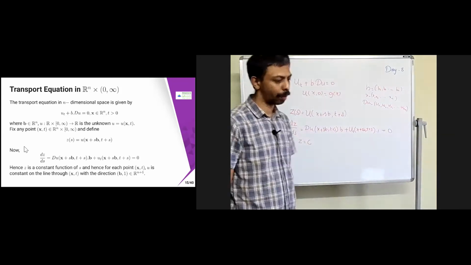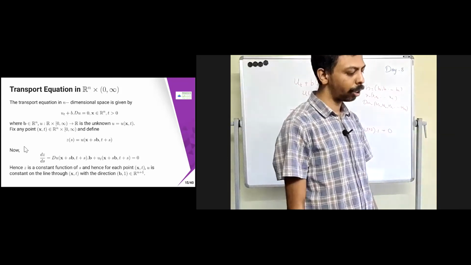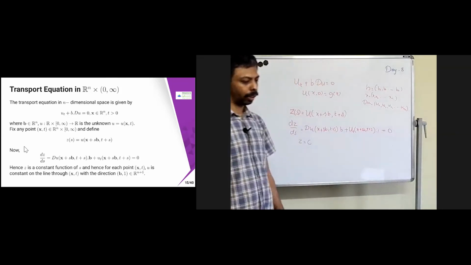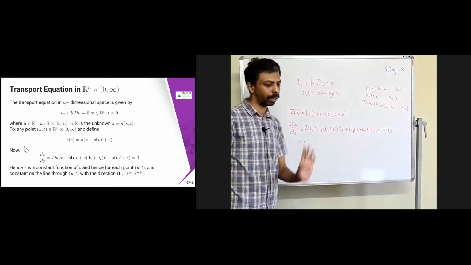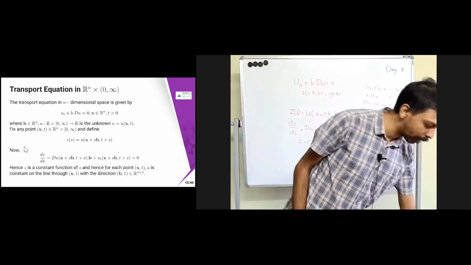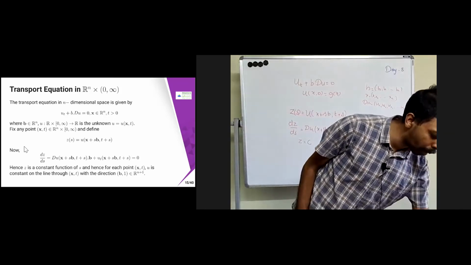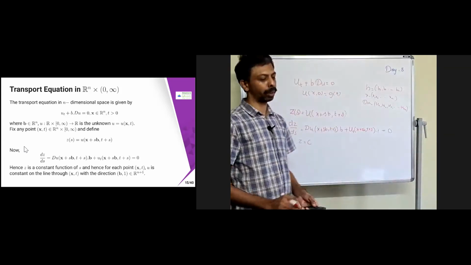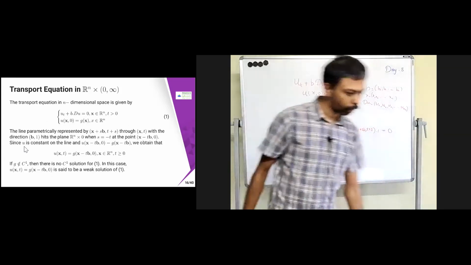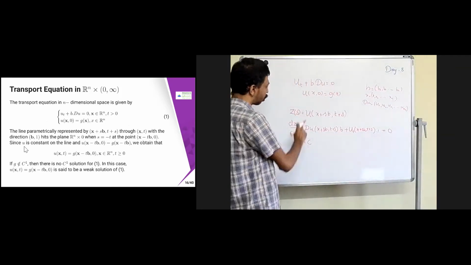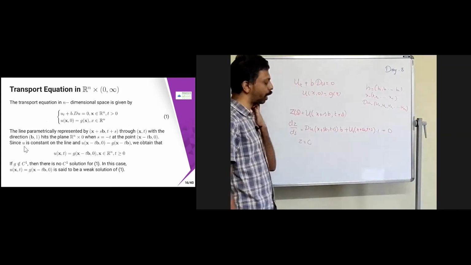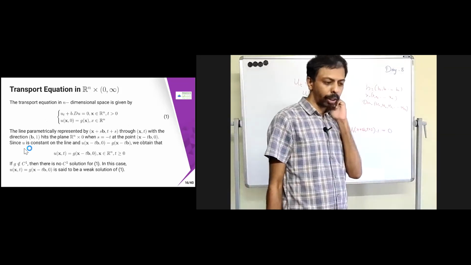z is a constant function of s. Hence for each point x comma t, u is constant on the line through x comma t with the direction b comma 1, which belongs to R^(n+1). That is the direction. So now let's come to the Cauchy data. u of x plus sb comma t plus s is going to be some constant.